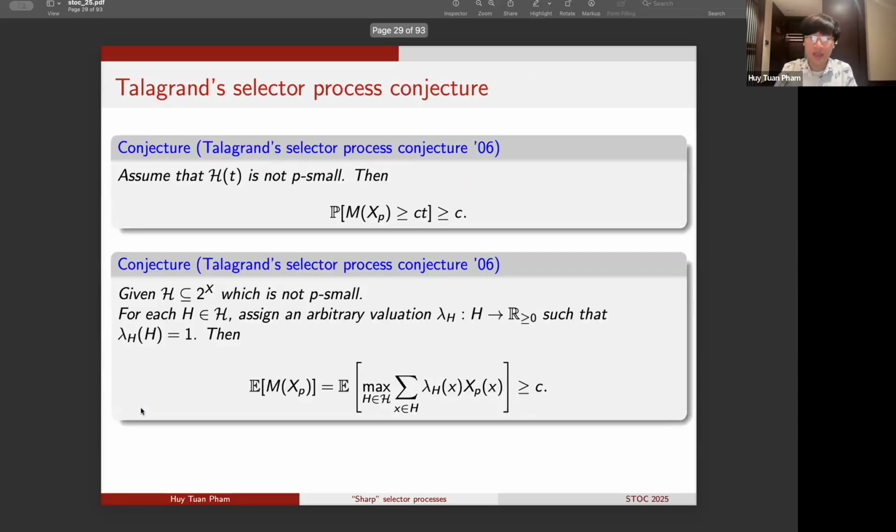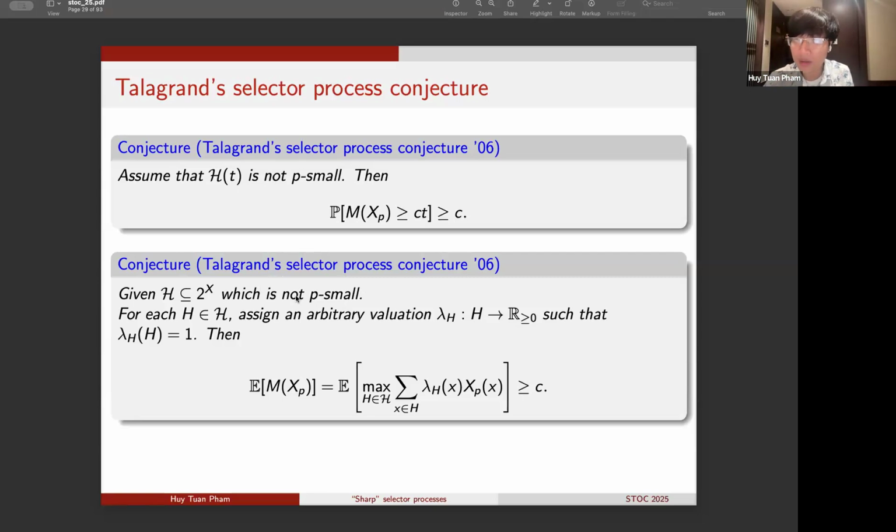Now, let me also mention another reformulation of the selector process conjecture, and this one is actually very useful for its proof. In this formulation, we are given a family of target sets H, and we assume that H is not P-small, so there is no naive union bound obstruction for H. In some sense, you should think of the condition of being not P-small as a nice combinatorial condition about the sets in the family H, that they are not clustering too heavily around any small part of X.